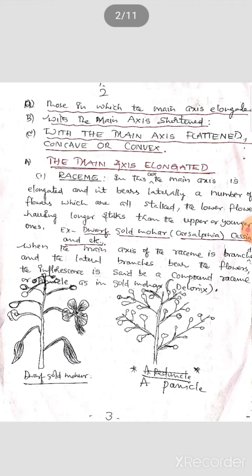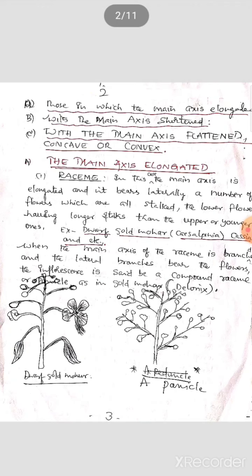In this diagram you can observe that in the raceme type, the main axis is elongated and it bears laterally a number of flowers which are all stalked, or pedicellate. The lower flowers have longer stalks than the upper or younger ones. Examples are dwarf gold mohur and Cassia.